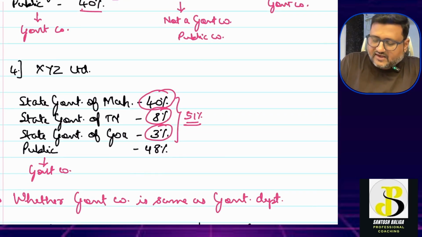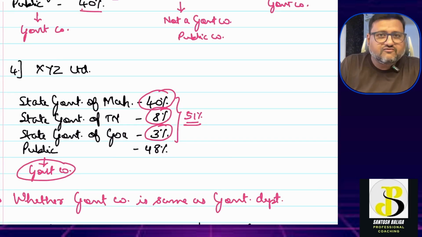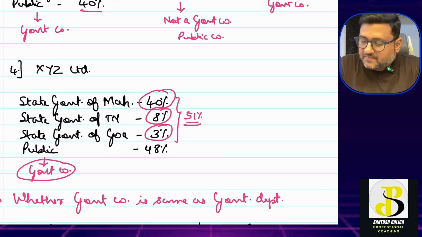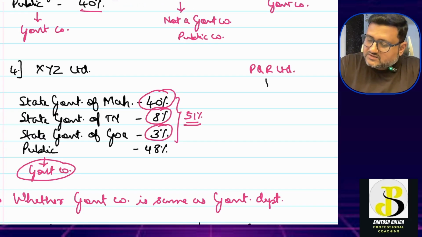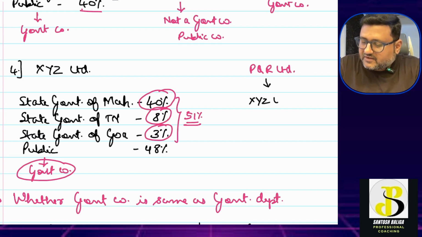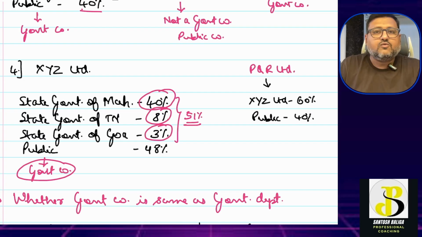Let me show it to you with a scenario over here. Say XYZ company. Okay, this is XYZ company, which is a government company. Now we have established that it is a government company. Now there is another company which is PQR Limited. If you go through the shareholding of PQR Limited, XYZ Limited holds 60% in this company, and public is holding 40% in this company. What does this mean?